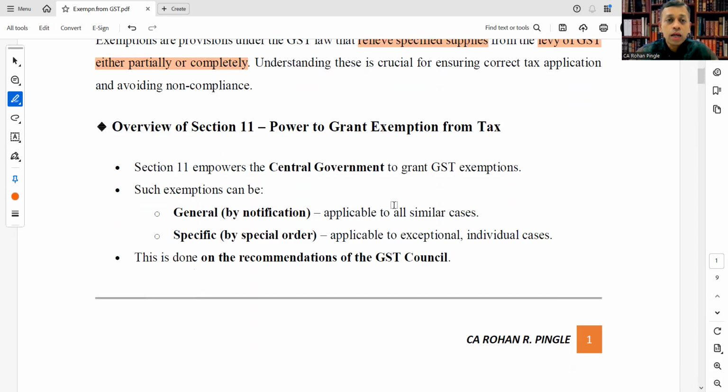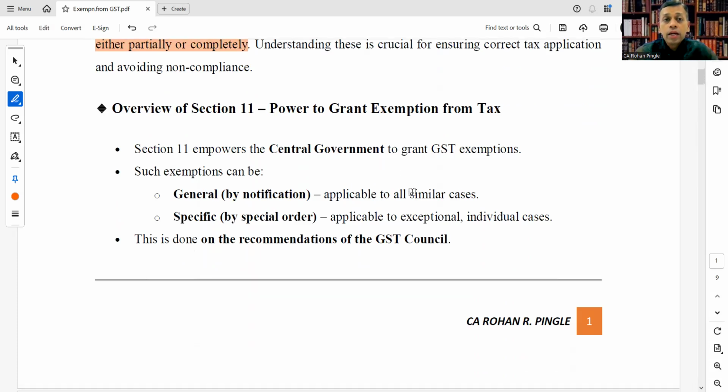Okay, let's move on to the overview of section 11, that is power to grant exemption from tax. Section 11 empowers the central government to grant GST exemptions. Who is empowered? The central government is empowered under section 11 of the CGST Act to grant GST exemptions.